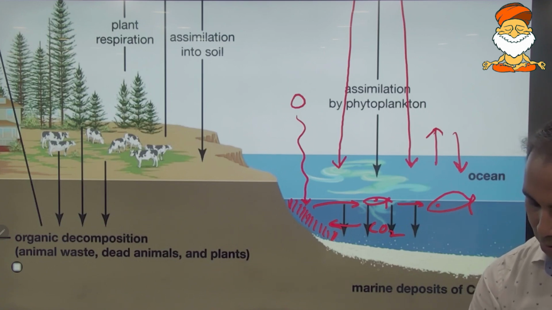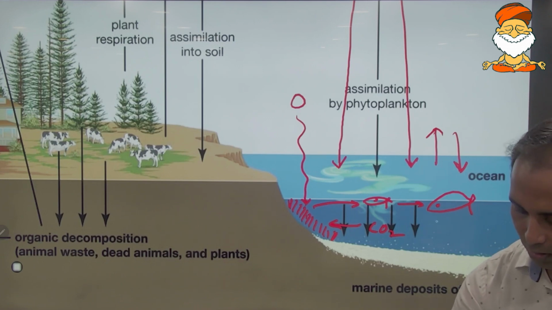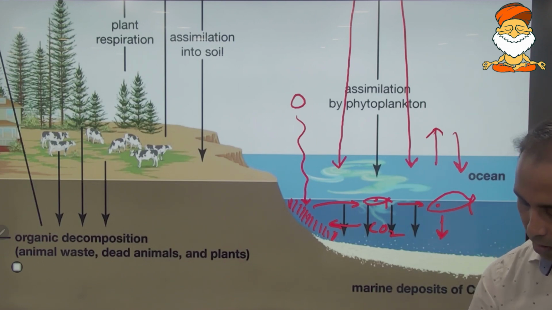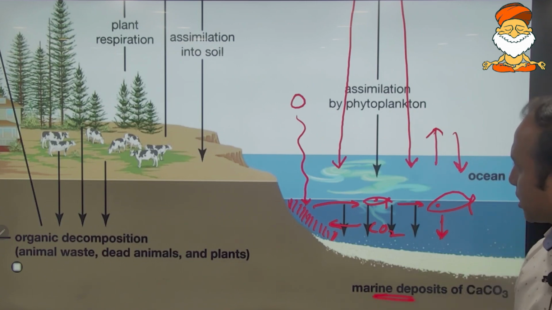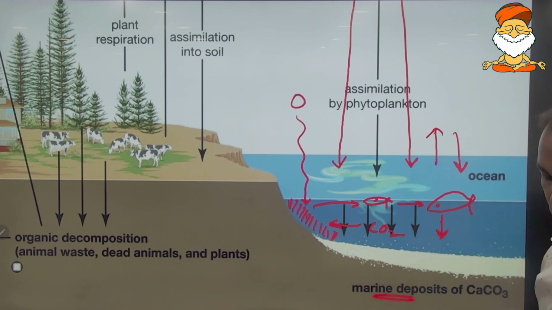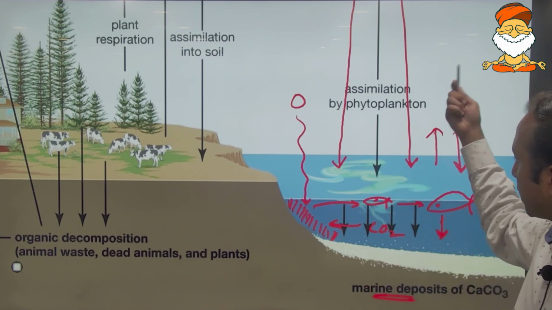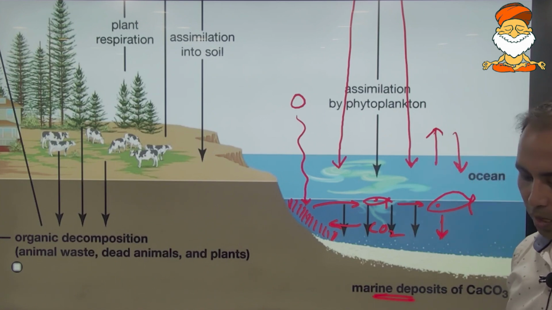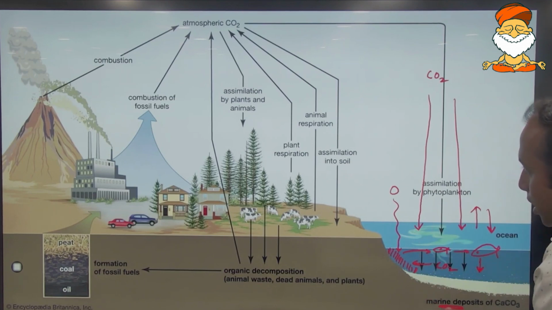When either plants or animals die, the carbon will either be in the form of marine deposits, that is calcium carbonate, stored in the earth crust, or again it may be released back into the atmosphere. So over there also the carbon cycle may continue to take place. I hope the carbon cycle to an extent is understood.